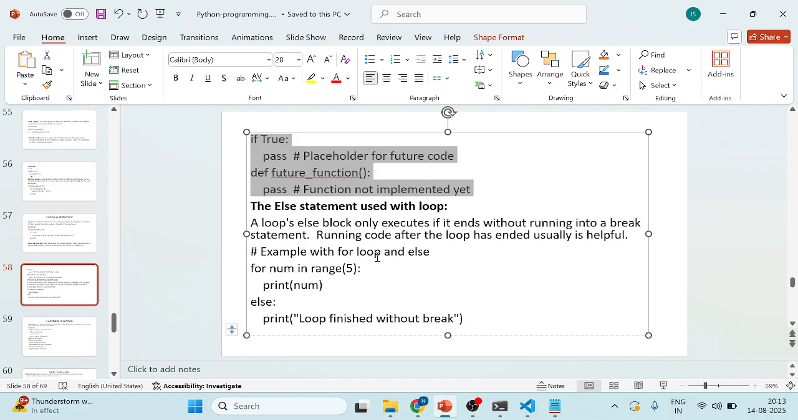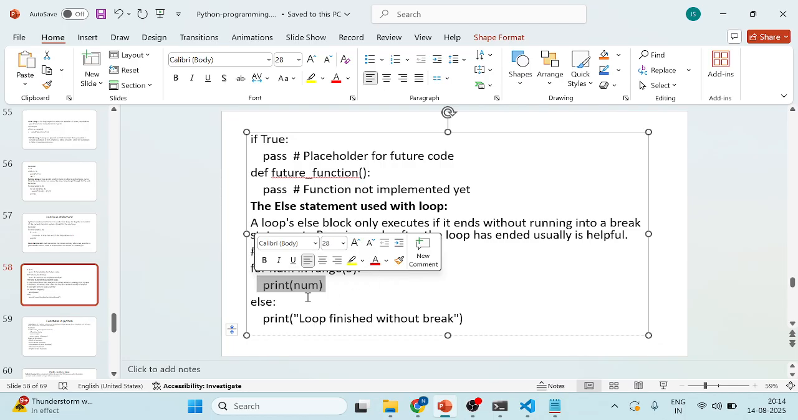So what is the else statement? It runs without hitting the break statement. Running code after the loop ended, it is usually helpful for the condition made at the end point as well. So here what I have written: for i in range 5, the condition will be satisfied and the loop will be printed. After that, if the condition is not satisfied, it goes to the else statement. So it prints the else statement as well.